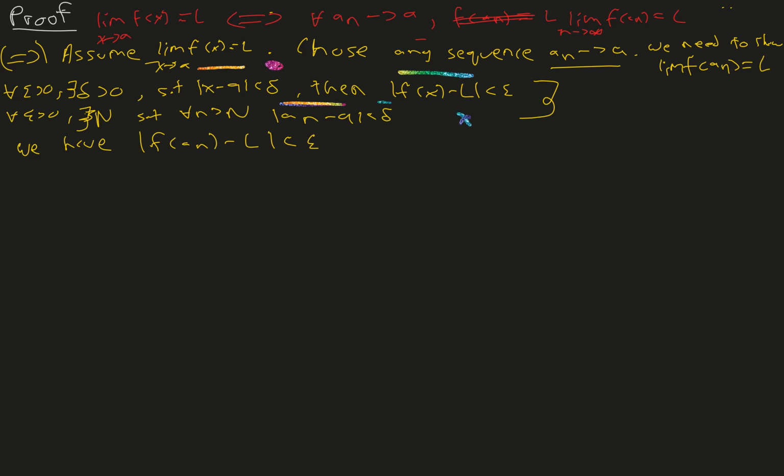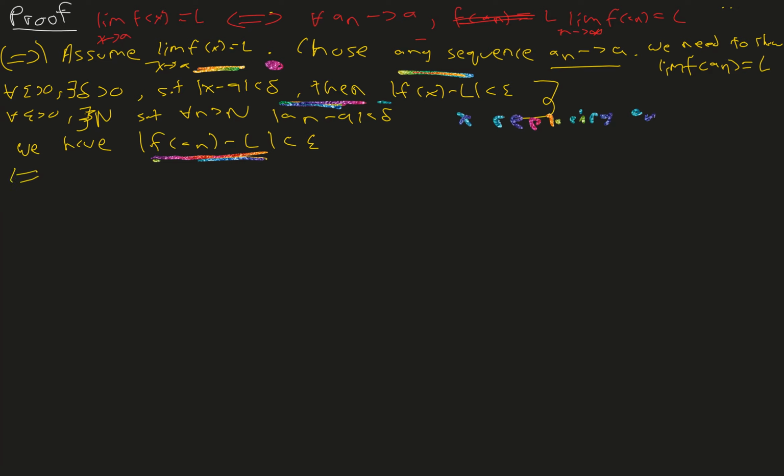So a_n is replacing x. As x approaches a, we had f of x approaching L. Right here we have a_n approaching a as delta becomes smaller. So automatically f of a_n will approach L. Since x approaches a, f of x approaches L, so as a_n approaches a, f of a_n automatically approaches L. And we're done with the proof of the first direction.